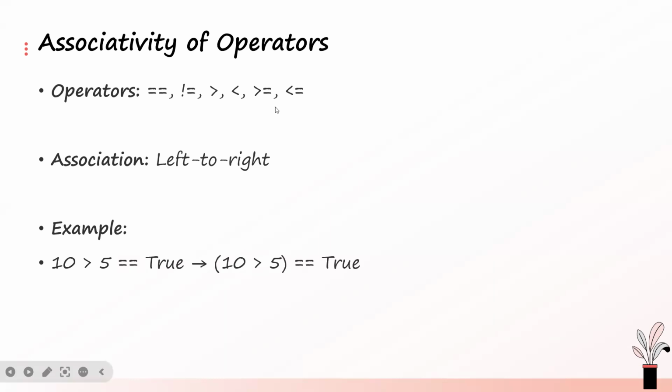For the logical operators, the associativity is also from left to right. It's only the exponential that is from right to left. Every other one is from left to right. So when you have expressions like this, the best way is to group them in parentheses so that you are in control and understand how Python evaluates them.